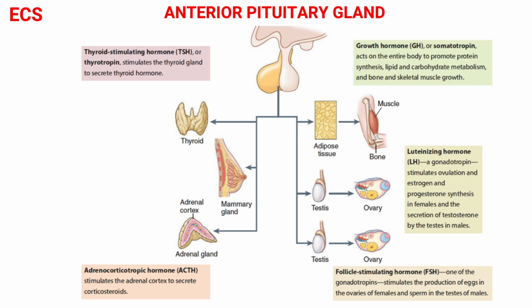Next is growth hormone. Human growth hormone affects many target cells throughout the body by stimulating their growth, repair, and reproduction. It stimulates the growth of bones and muscles. It also stimulates the liver to produce somatomedins, that is a protein that promotes cell growth and division in response to stimulation by growth hormone.